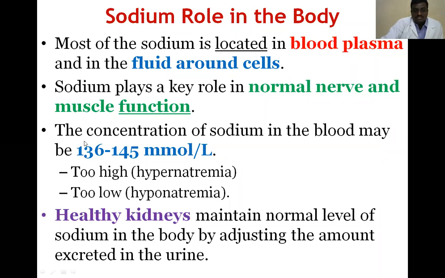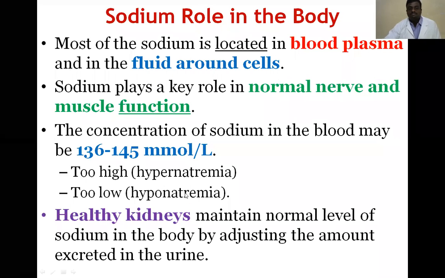In these two, sodium has a major role. Normally, what concentration is present in the blood? 136 to 145 millimoles per liter. If it is in excess, above 145 millimoles per liter, that condition is called hypernatremia. If it is lesser than 136 millimoles per liter, that is called hyponatremia.